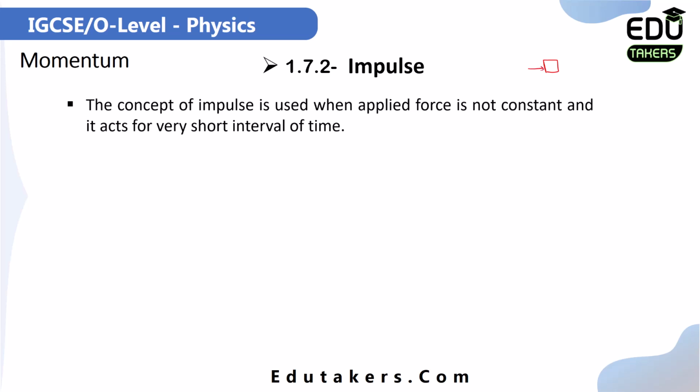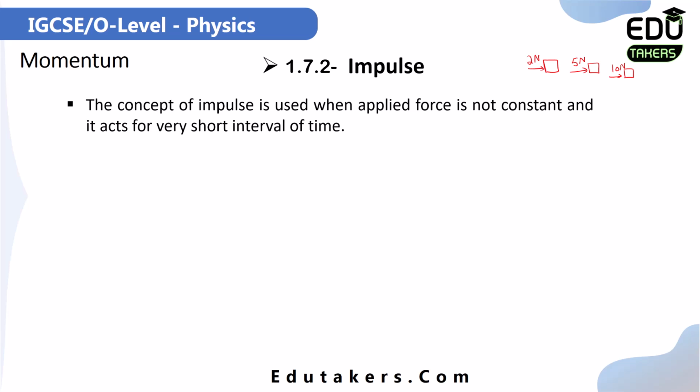Initially, you apply a force of 2 Newton. When the object comes to this position, you apply a force of 5 Newton. After that, you apply a force of 10 Newton. So, in all of these cases, the magnitude of the applied force is not constant, it's not the same. Initially, you apply 2 Newton, after that 5 Newton, and at the end, 10 Newton.